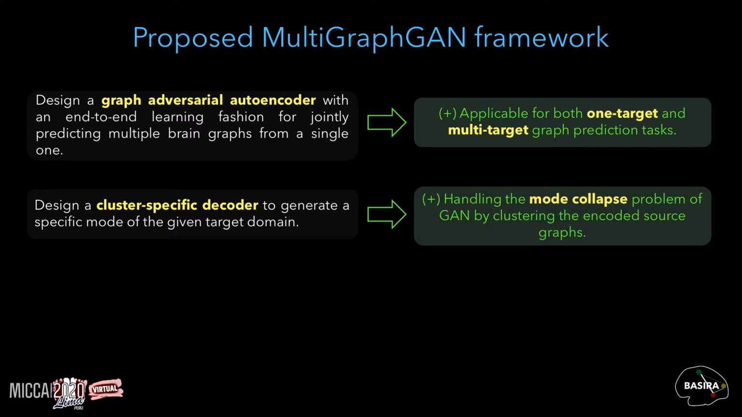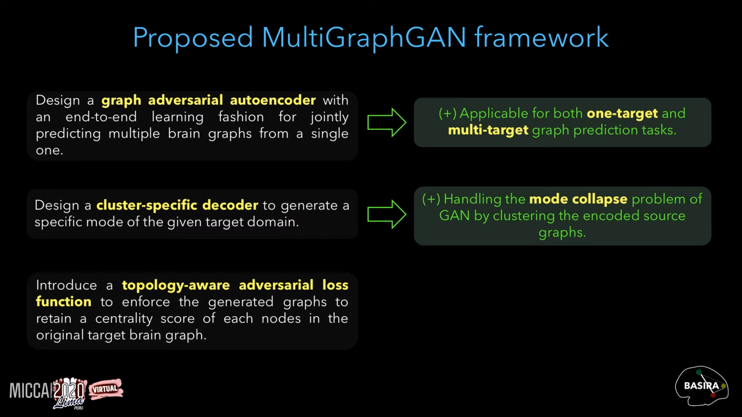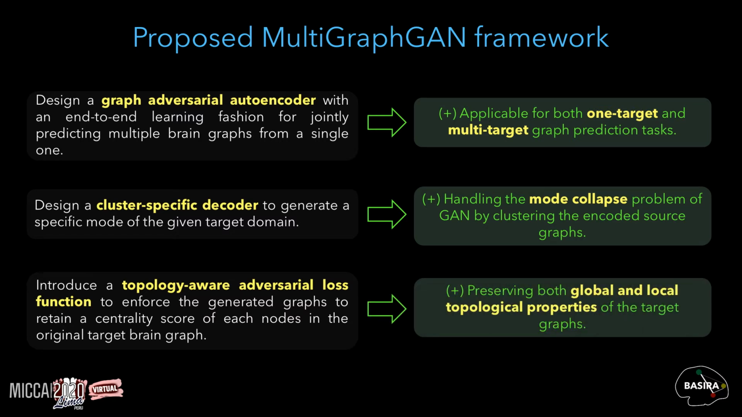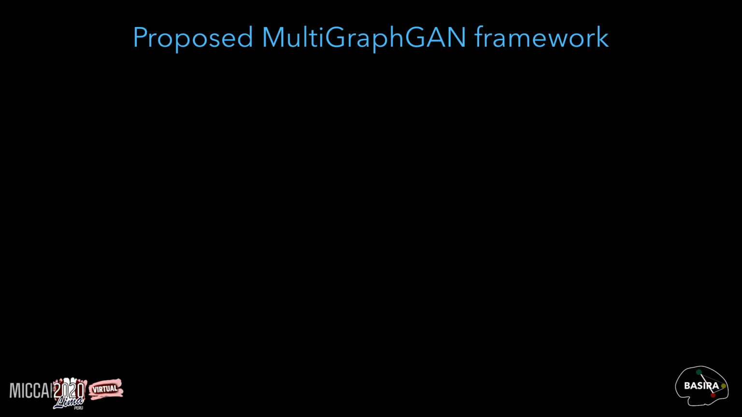This handles the mode collapse problem of GAN, where the decoder produces data that mimic a few modes of the target domain. Finally, we introduce a topology-aware adversarial loss function to enforce the generated graphs to retain a centrality score of each node in the original target brain graph. This preserves both global and local topological properties when predicting the target graphs.